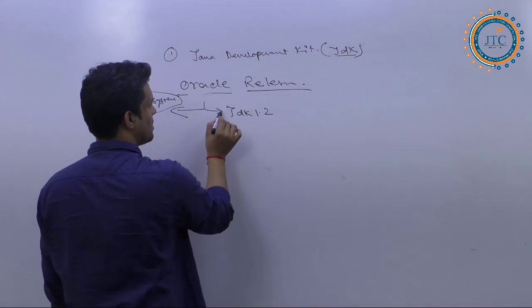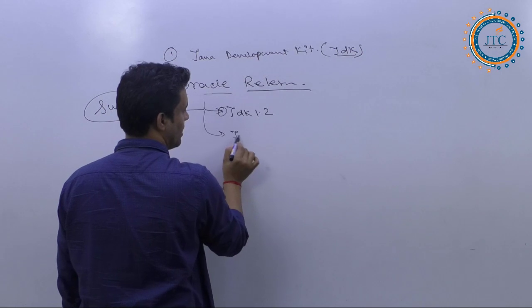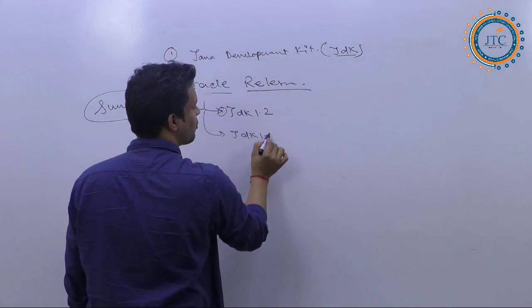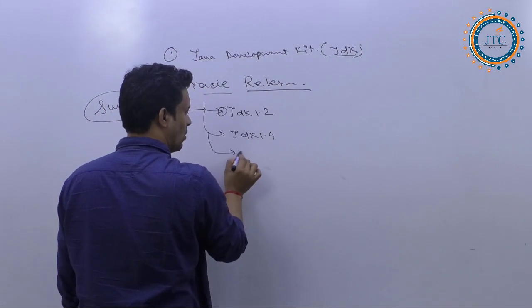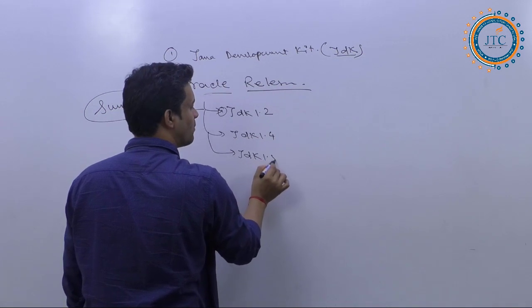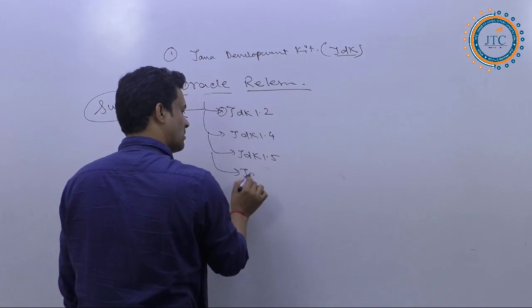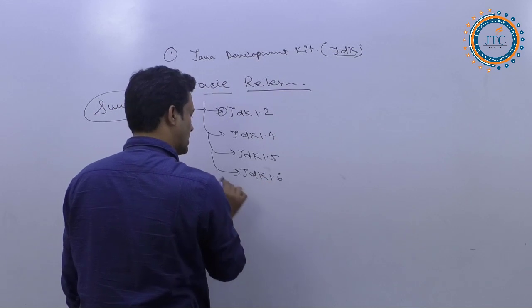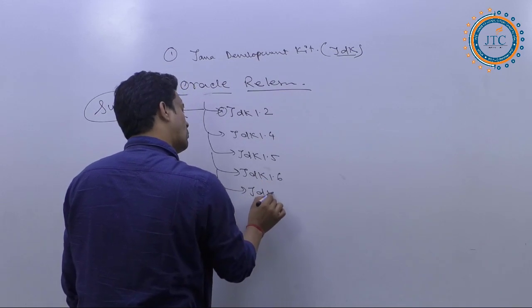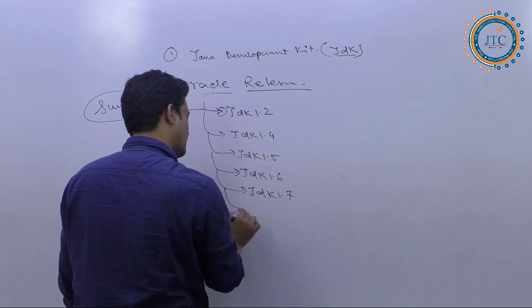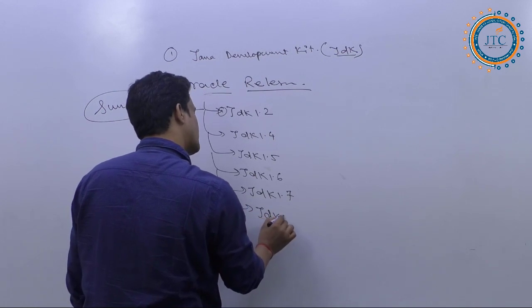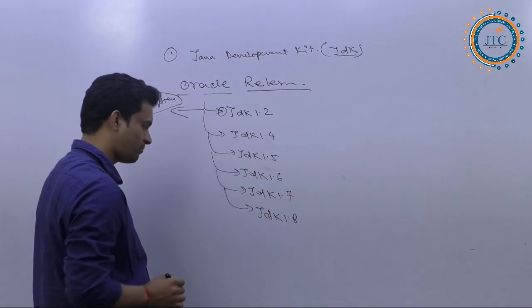Next, the first one is JDK 1.2, and then we have JDK 1.4. Next we have JDK 1.5, again 1.6, JDK 1.7, and next we have JDK 1.8.